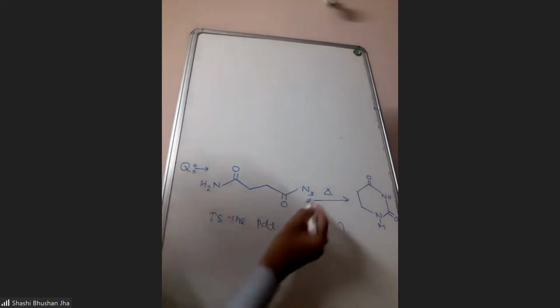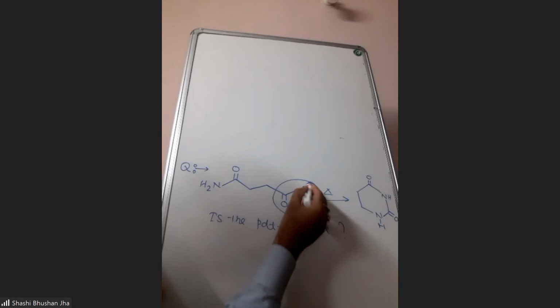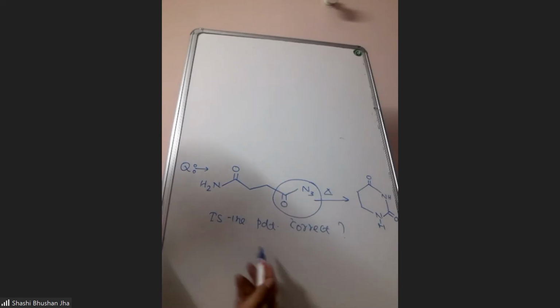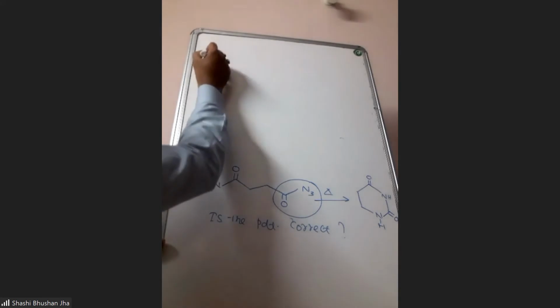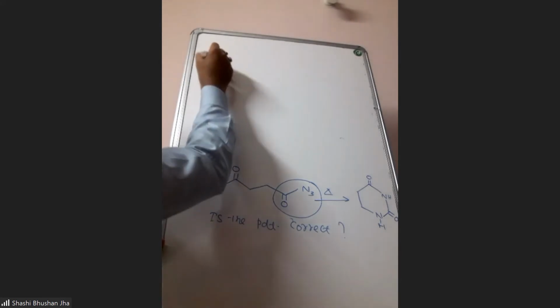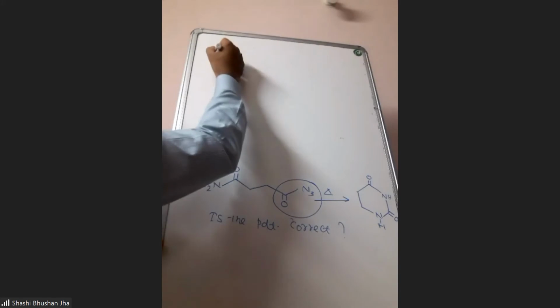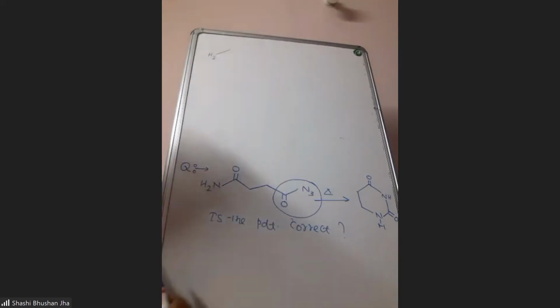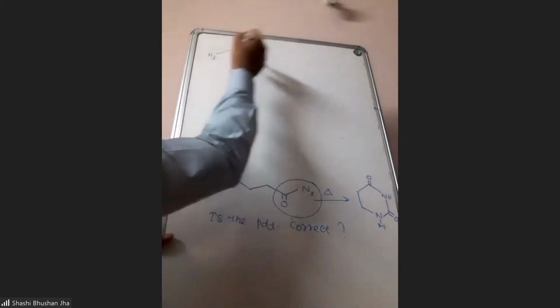See, this is an acid azide. When this acid azide is heated, Curtius rearrangement happens, and you know what you're going to get here first. What intermediate will be formed when you heat this acid azide? Nitrene. First nitrene will be formed.